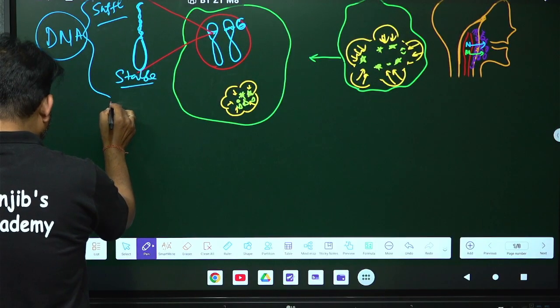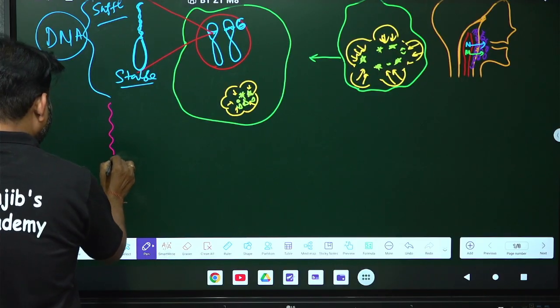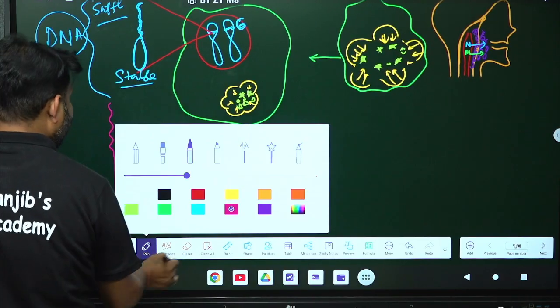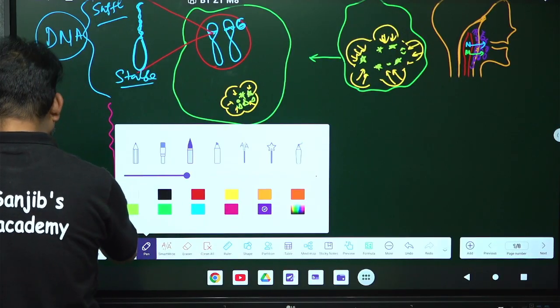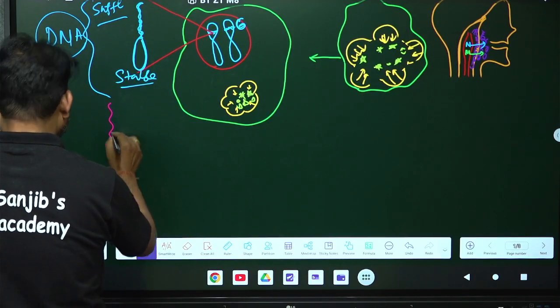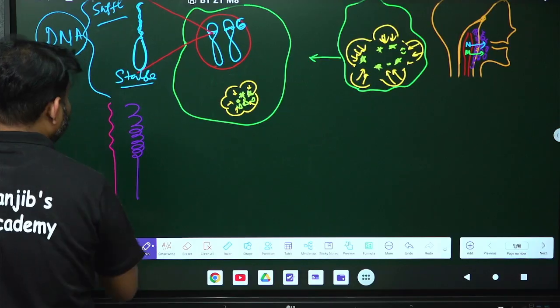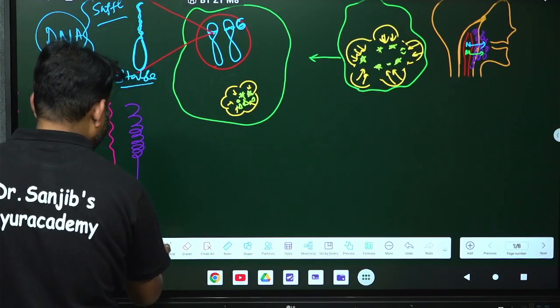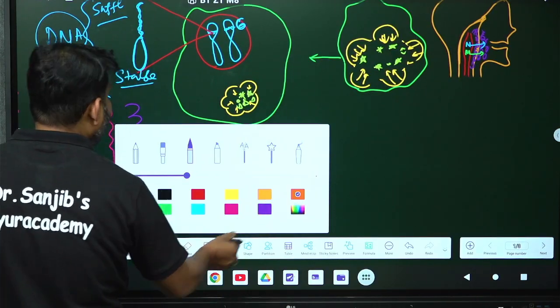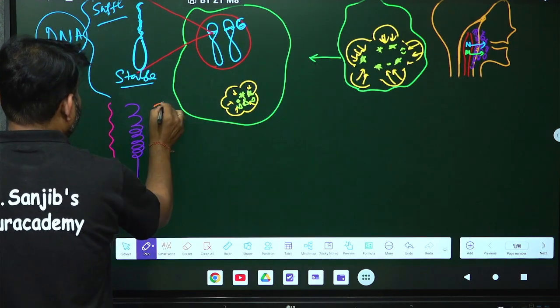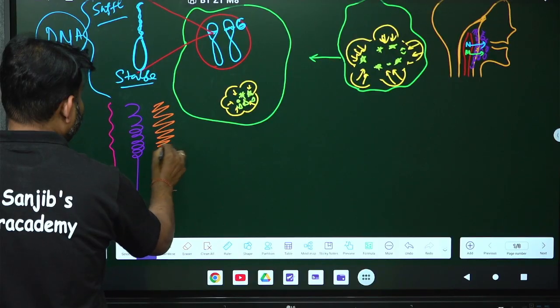So one will be like this, you see, one will be like this, another will be like this, and the next will be like, it is very interesting, just concentrate on it, another will be like this.